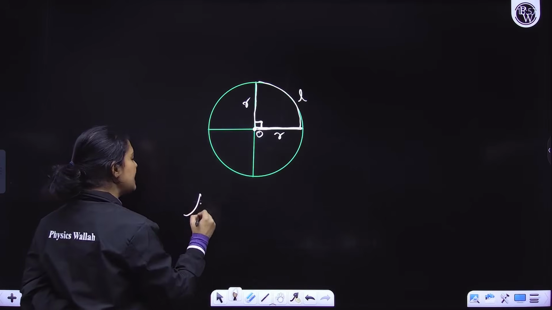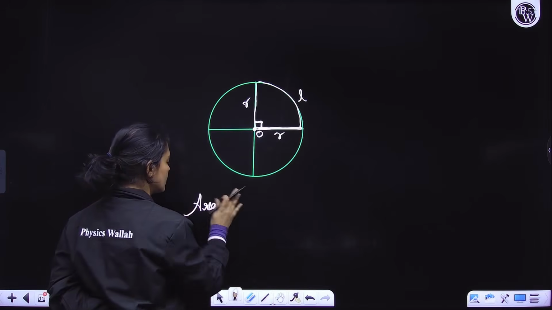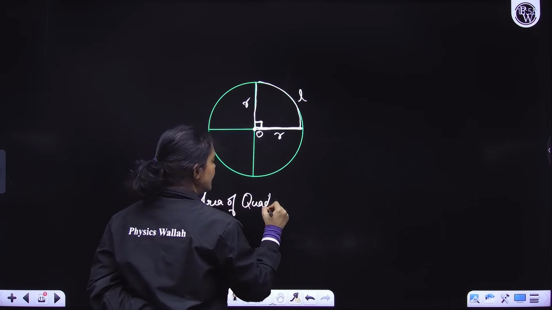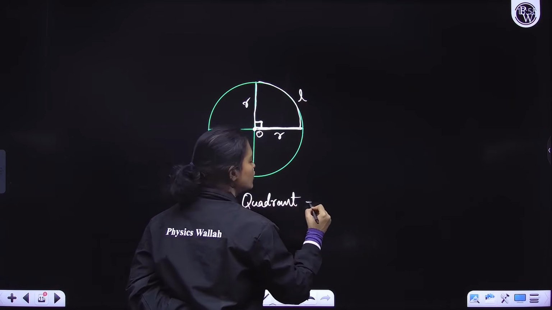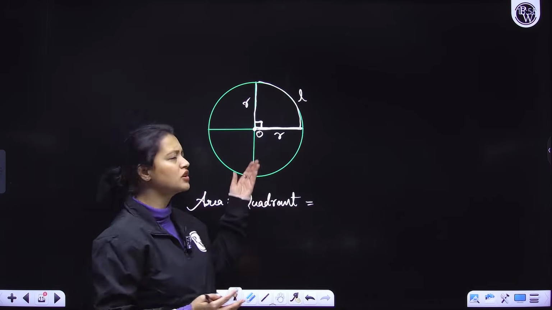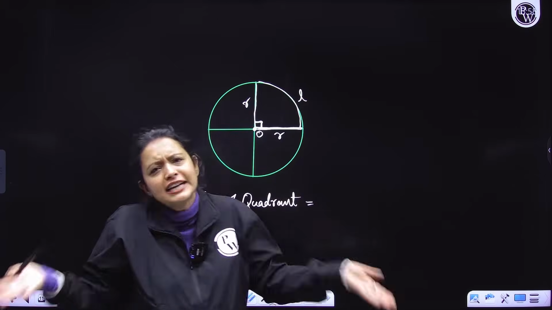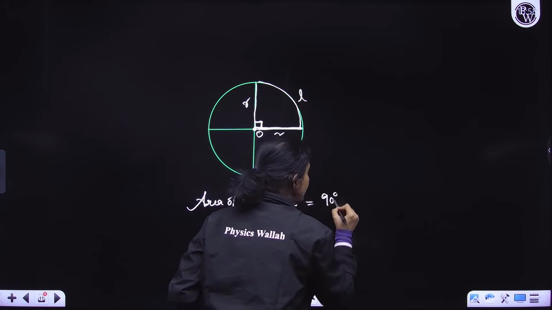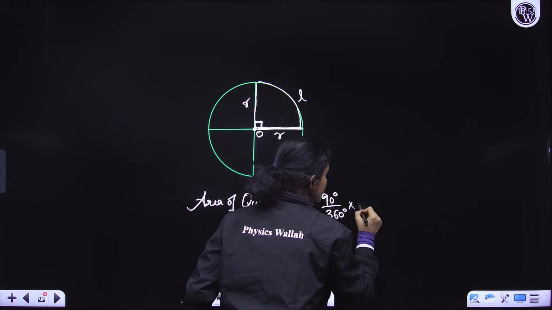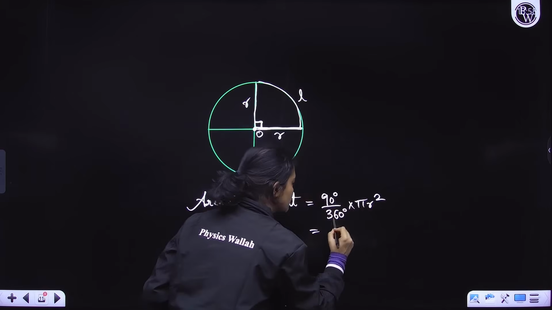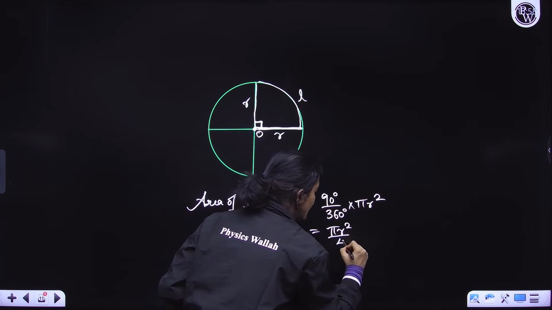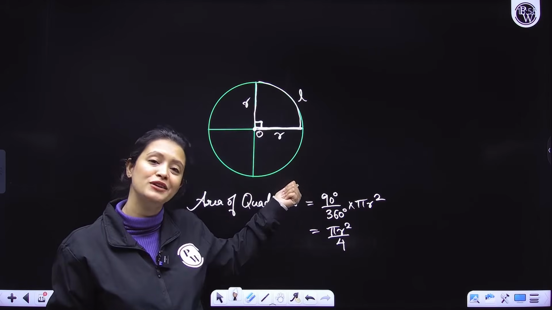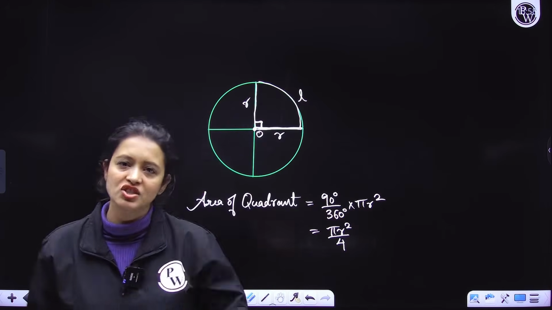Okay? So, let me write this again. Area of quadrant of a circle would be what? So there are 2 ways. One way is to figure out the area of quadrant like you would for any sector. 90 divided by 360 into pi r square. Okay? Because central angle is 90 degree, right? Now 90 by 360 is 1/4. So this will become pi r square by 4. Or you could have said ki bhai, I am distributing the entire circle into 4 equal parts. So the area of each part would be pi r square divided by 4. Okay, understood? That's the quadrant of the circle.